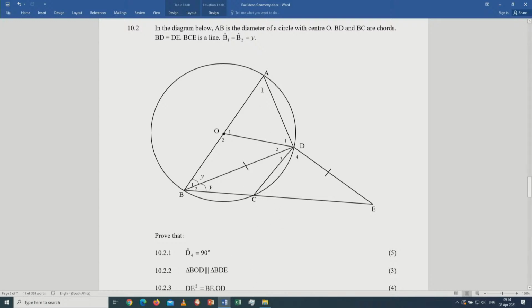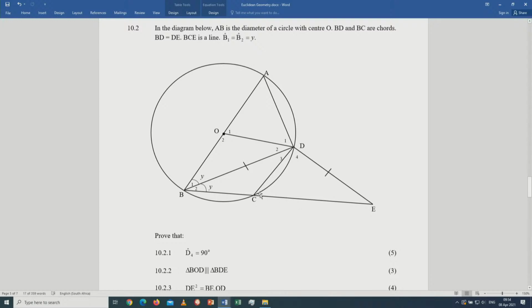Now your right angle A is equal to 90 degrees minus Y. At the same time, you look at angle B2. Angle B2 is equal to angle E. You are given that BD is equal to DE, so those are the angles opposite equal sides. So if angle B2 is Y, then angle E here is also Y.